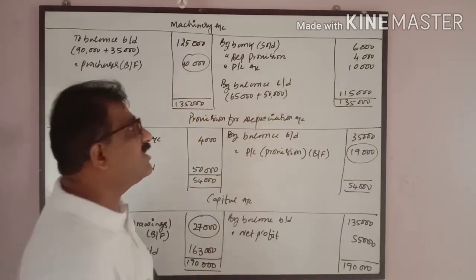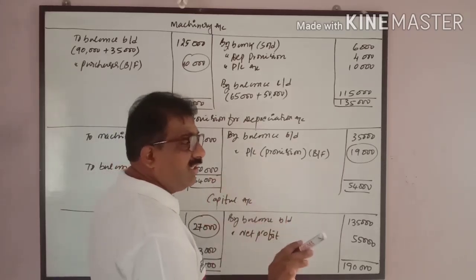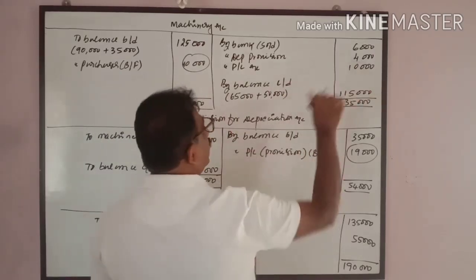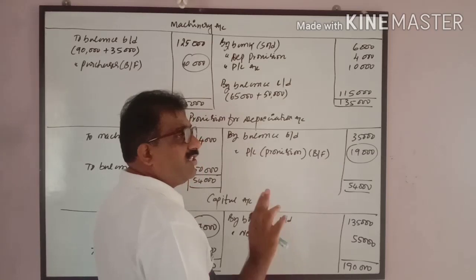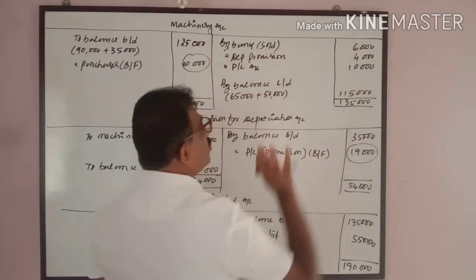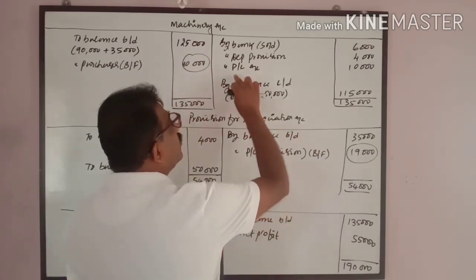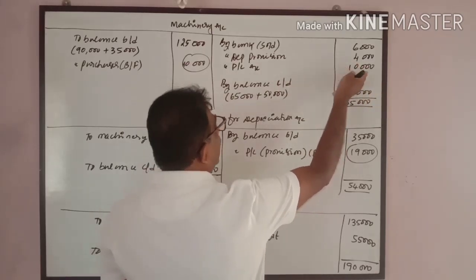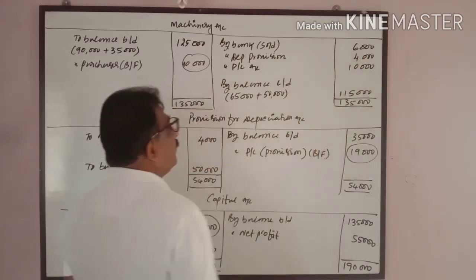Once again I will explain this part. Total original cost of the asset is 20,000. The accumulated depreciation on that is 4,000. 20 minus 4, it comes to 16,000, which is sold for 6,000. So 6,000 by bank sold. What is the remaining? That is 10,000, which is nothing but a loss. So the 20,000 asset is sold for 6,000, so there is a loss of 10,000. That loss I have written here, 10,000 rupees.